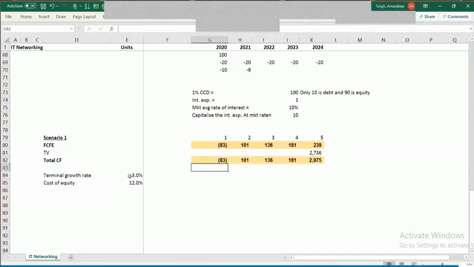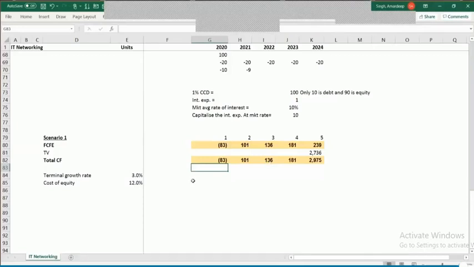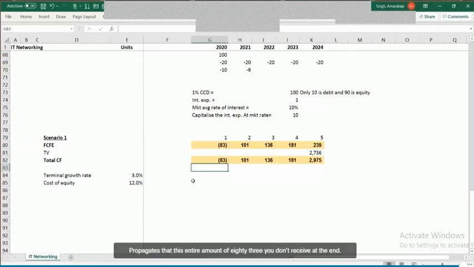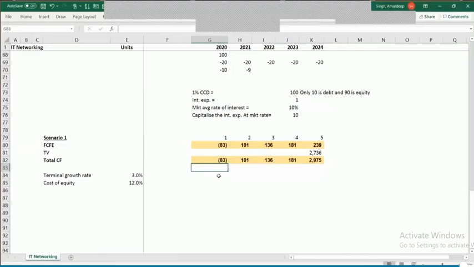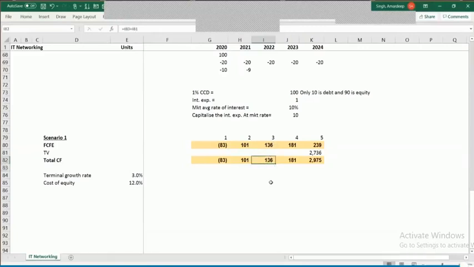So typically, if I'm using the NPV formula, you discount this 83 for complete 12 months, you discount this 101 for complete 24 months, this 136 for complete 36 months, and so on and so forth. But if a mid-year adjustment factor is brought in, that propagates that this entire amount of 83 you don't receive at the end of the year. This 101 you're not receiving at the end of the second year. Your 136 is not being received at the end of the third year. Because if you discount it for 3 years, then you are saying that this 160.36 you're getting on the last date of that year, which is factually incorrect.